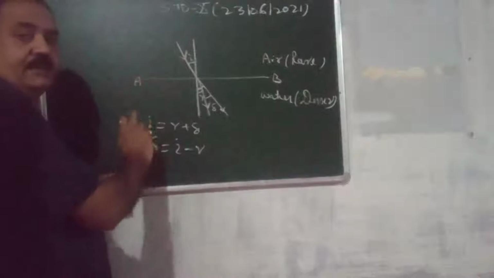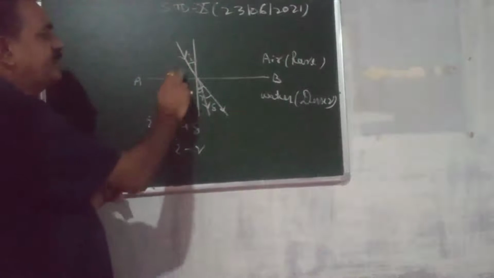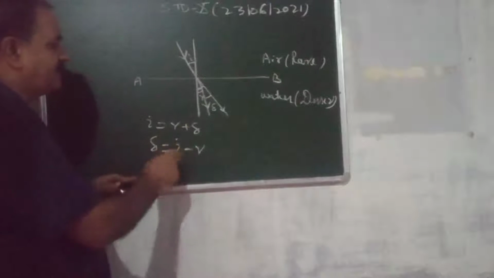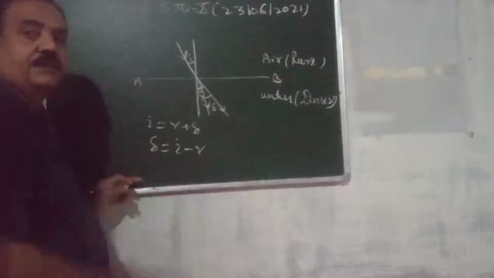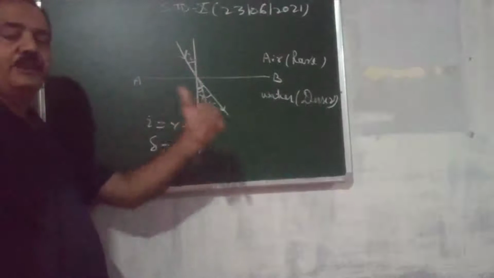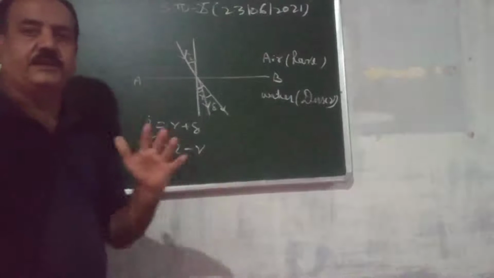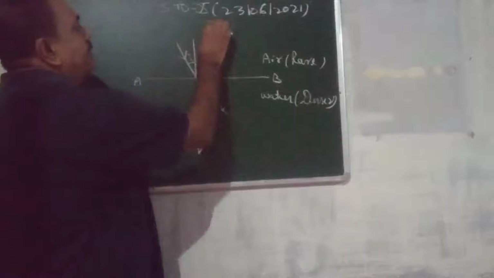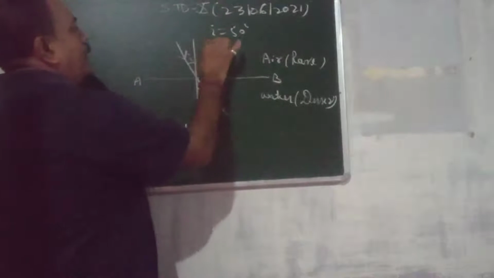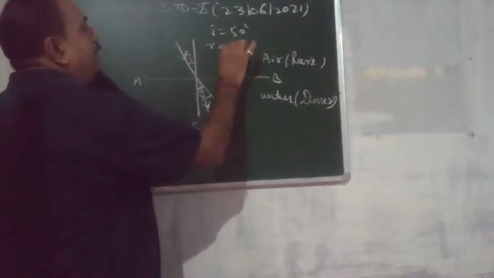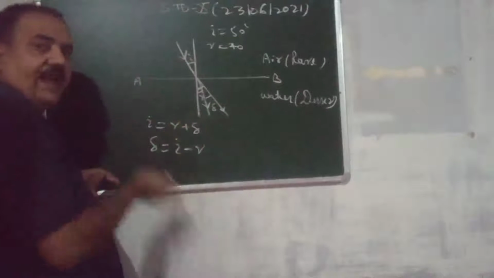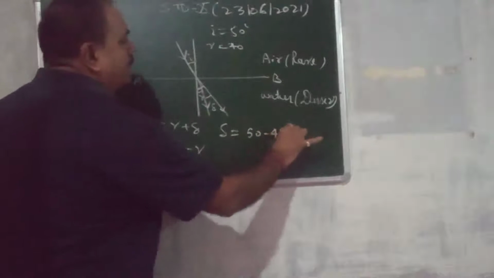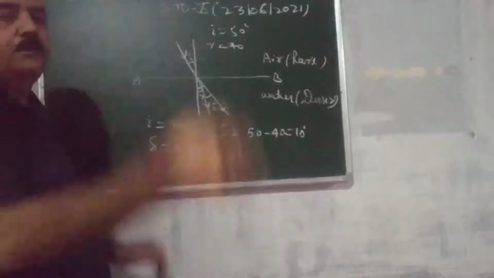Suppose the angle of incidence is 60 degree and angle of refraction r is 30 degree. By what angle is it deviated? 60 minus 30, that is 30 degree. The ray refracted or deviated by an angle of 30 degree. Another example: if the angle of incidence is 50 degree and angle of refraction is 40 degree, what is the deviation? So delta is equal to 50 minus 40, that is 10 degree. The ray is deviated by 10 degree.